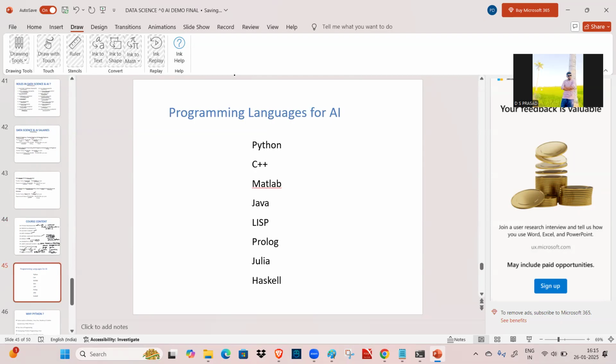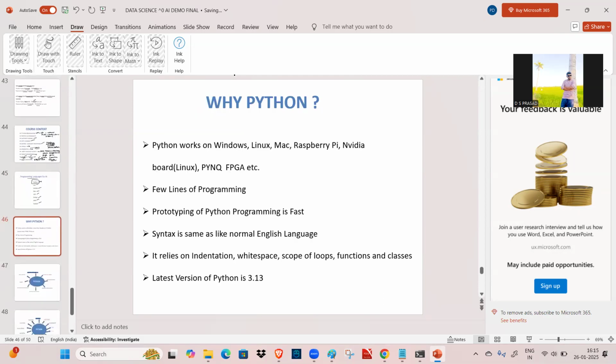What are the different programming languages for AI? Python, C++, MATLAB, Java, Lisp, Prolog, Julia, and Haskell. Apart from all these, we are going to learn Python. Why Python? Python works on Windows, Linux, Mac, Raspberry Pi, NVIDIA boards, and also FPGA. What is a Raspberry Pi? We dump the program into the Raspberry Pi electronics, with a few lines of program.